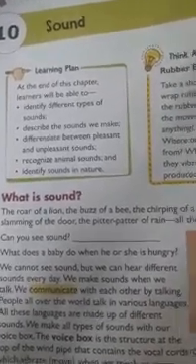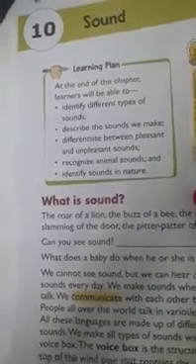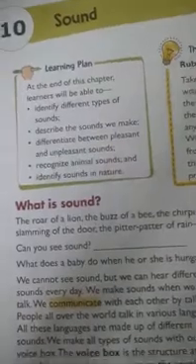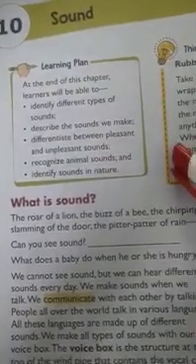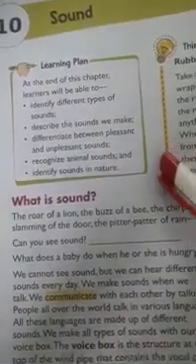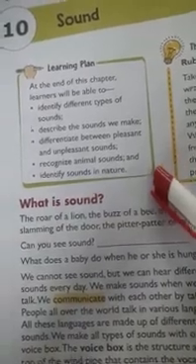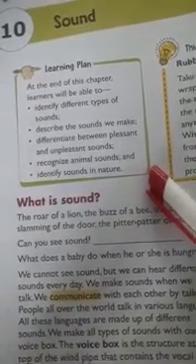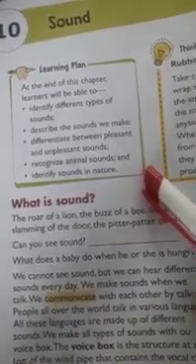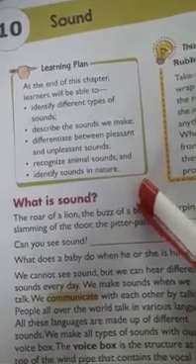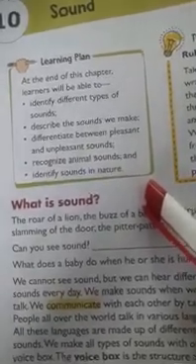Today we are going to start lesson number 10, sound. So at the end of this chapter you will be able to identify different types of sounds. You will be able to describe the sounds we make. You can differentiate between pleasant and unpleasant sounds. You can recognize animal sounds and you will be able to identify sounds in nature. Okay, let's start our lesson.